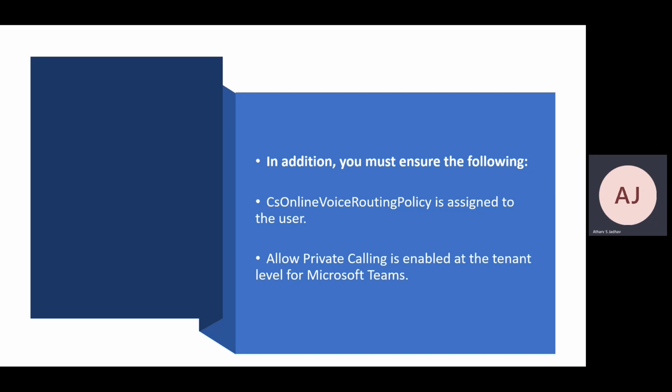In addition, you must ensure that the CS online voice routing policy is assigned to the user. This is one of the ways you can find whether that particular user is enabled for direct routing or not. When you run Get-CsOnlineUser with the identity UPN of that particular user, you will find this attribute there, CS Online voice routing policy, and it should not be blank. There should be something in front of it, like any name which you have given to that particular policy.